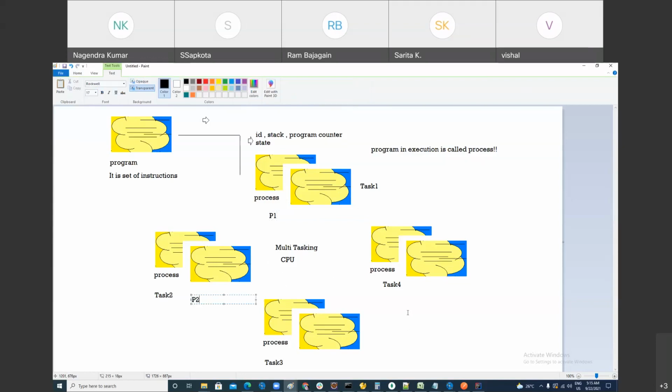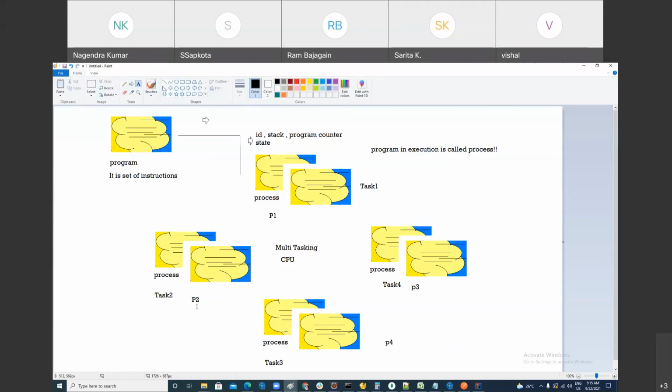So in multitasking, if you want to perform multiple tasks, how many processes do you need? Multiple processes, and all these processes are independent, they are not linked together. So do you think one process can easily communicate with another process unless you apply some special technique? No. Inter-process communication is not easy, right? And one thing is clear: if you want to perform multiple tasks, you need multiple programs, and one program will create one process. Clear?